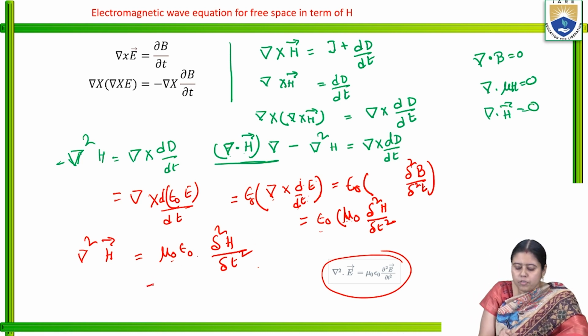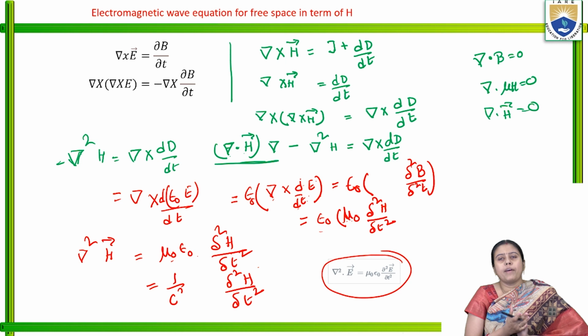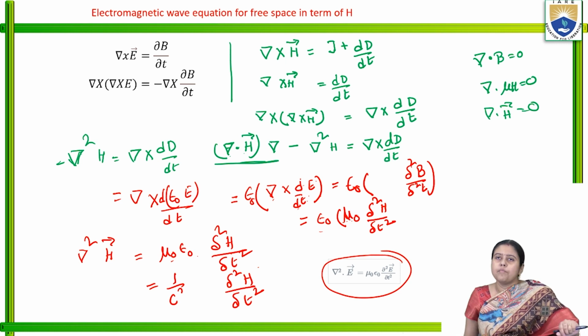Again, what is mu naught epsilon naught? It is nothing but 1 by c square, where c is the speed of light. So grad square H is equal to 1 by c square del square H by del t square. So this is the electromagnetic wave equation in terms of H.